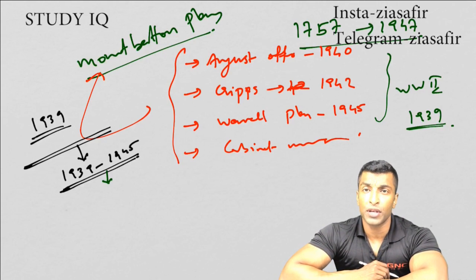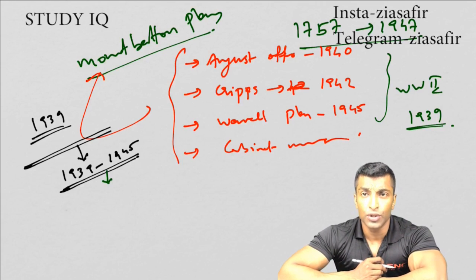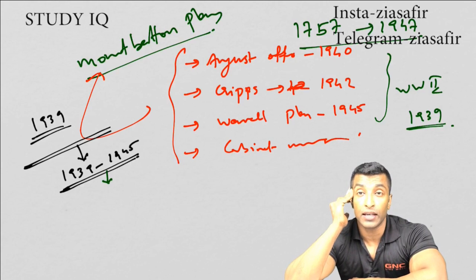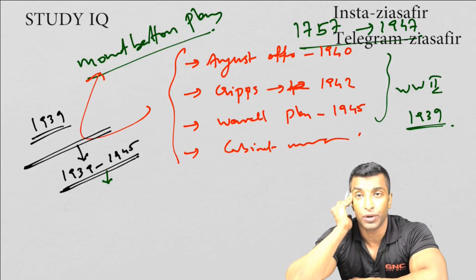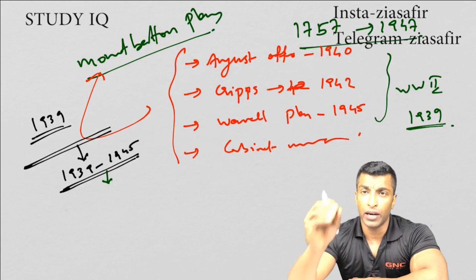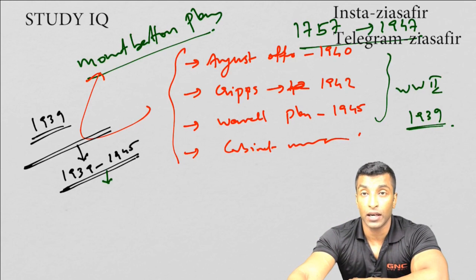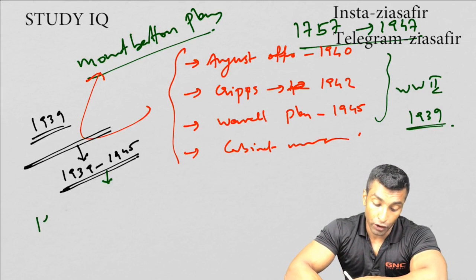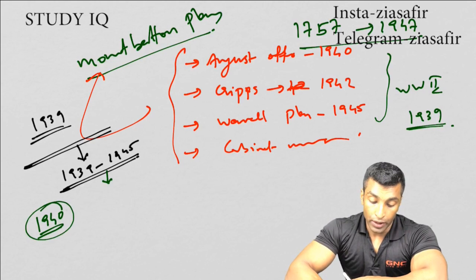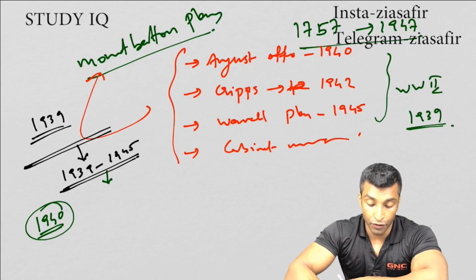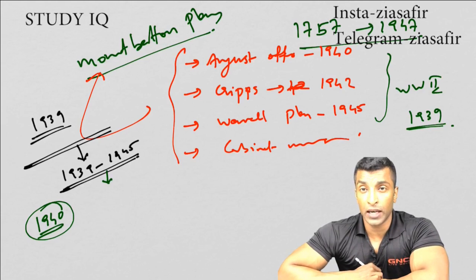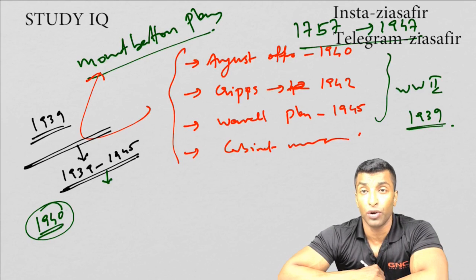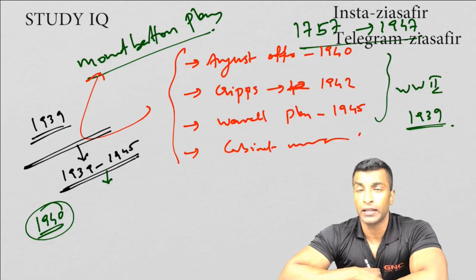So they are in need of support from Indians, so they decided to talk to Indians. If you remember, when the Wardha resolution was passed, they were never ready to negotiate or talk to Indians. They rejected this. But now, after these 9 months, when they started facing setbacks, they are ready for negotiation. So they came up with August Offer in 1940. In August Offer, they offered Dominion status. The significance of August Offer is that it is for the first time ever that the British government is offering Dominion status to Indians.